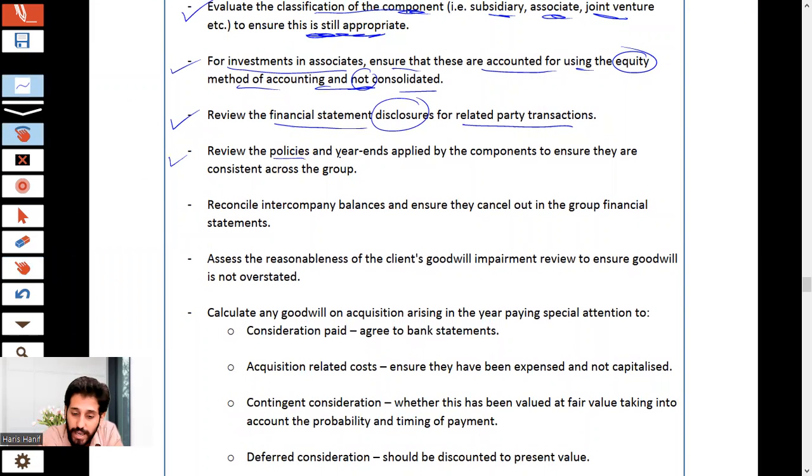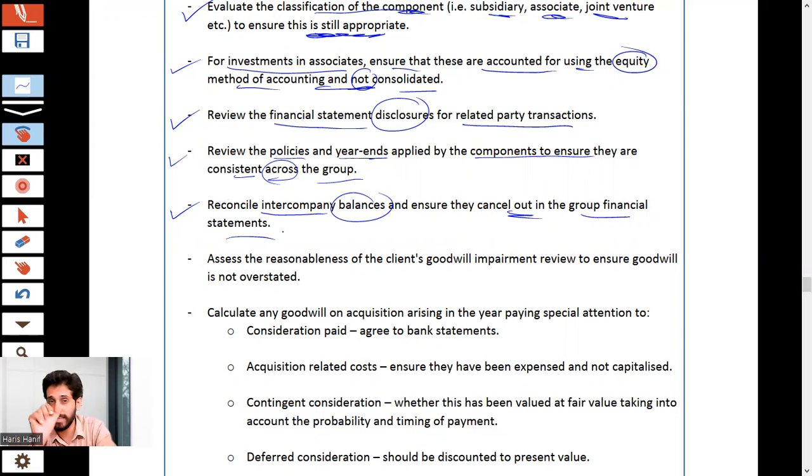Review the policies and year-end applied by components to ensure they are consistent across the group. Accounting policies should be consistent across the group. So you should review the policies to ensure that. Reconcile intercompany balances, that is, intercompany transactions, and ensure they are cancelled out in the group financial statements. Unrealized profit.